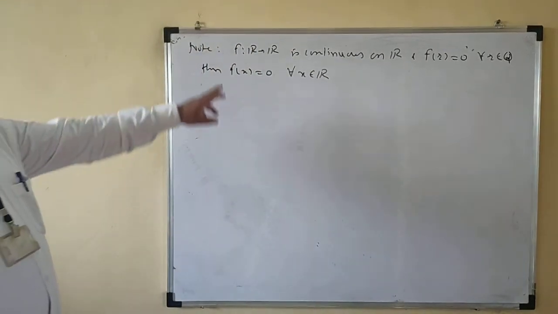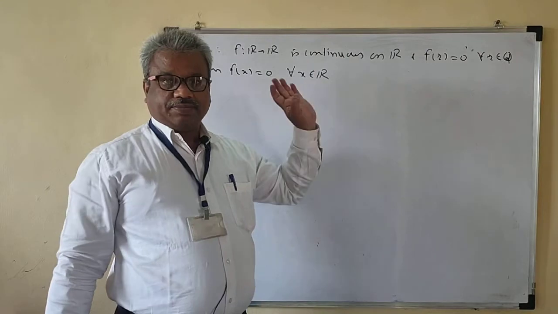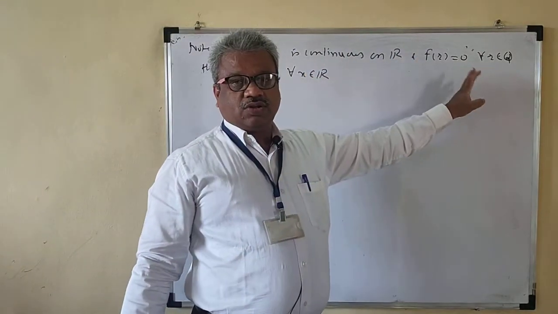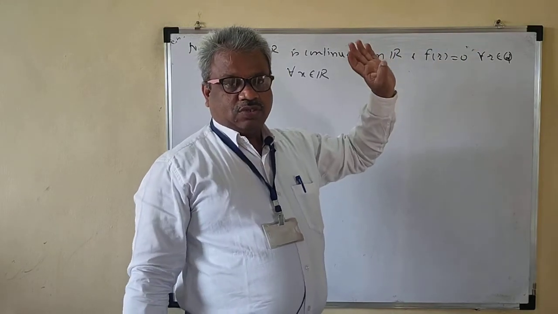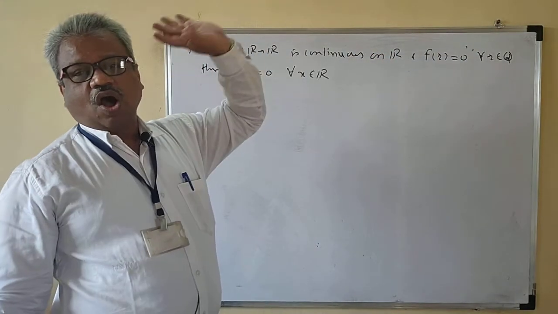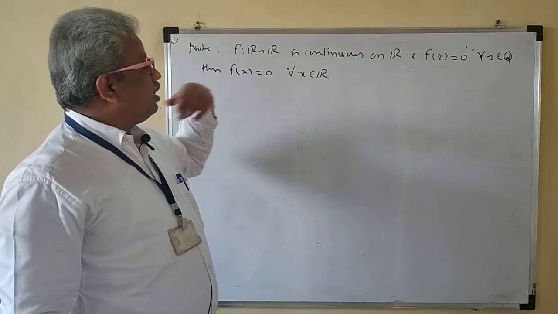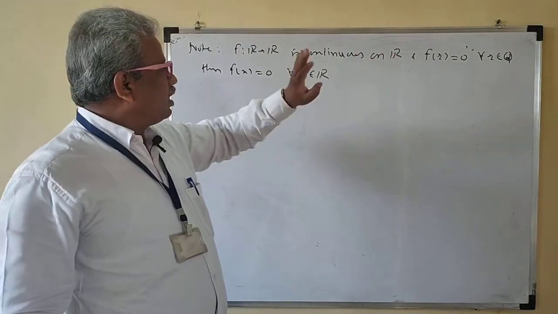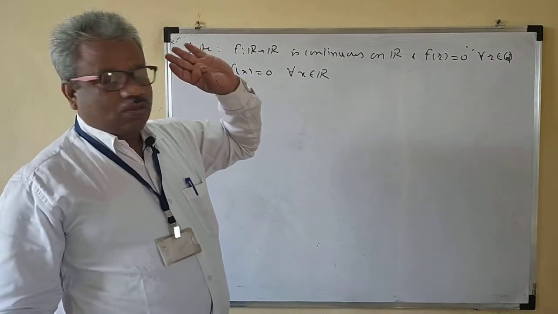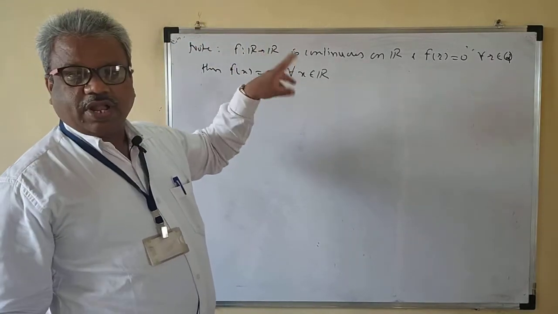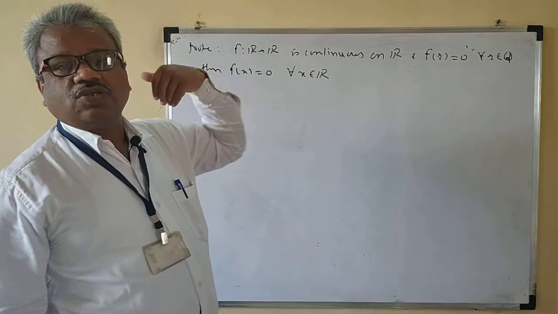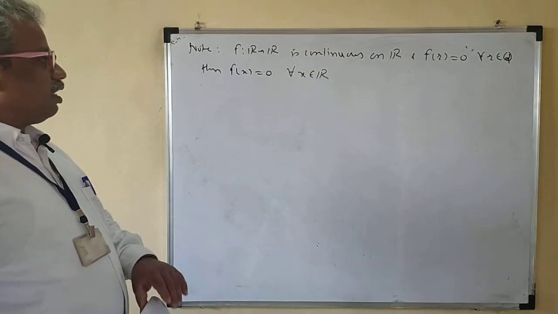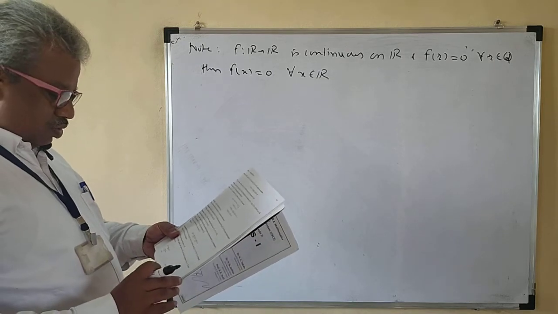So here the function is continuous everywhere, and f of r is 0 for every rational number. Then f of x is equal to 0 for all real numbers. That means for rational numbers f of x is 0, and since f is continuous, f of x is 0 for all irrational numbers also. This is the meaning of this note.